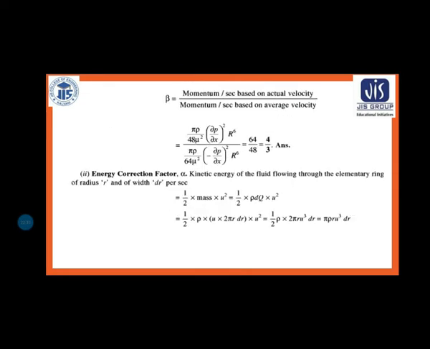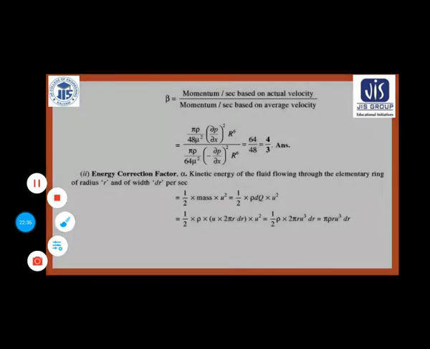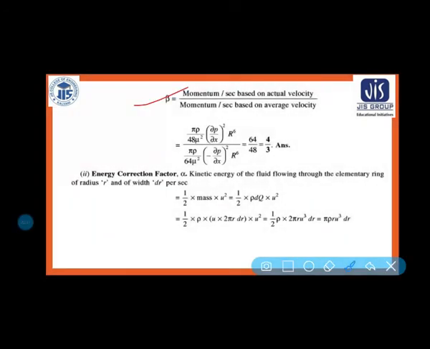Ultimately put all the values and you can find out the momentum correction factor. Ultimately 4 by 3 is the correct answer. So 4 by 3 is the momentum correction factor in case of circular pipe.